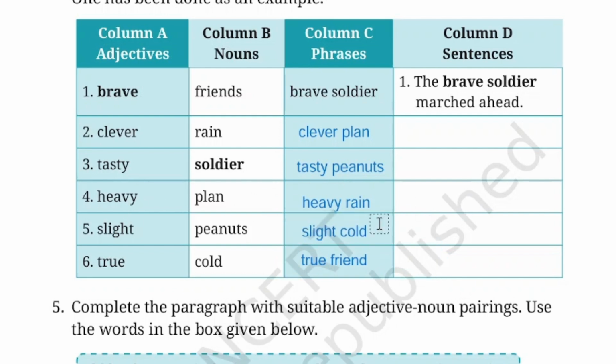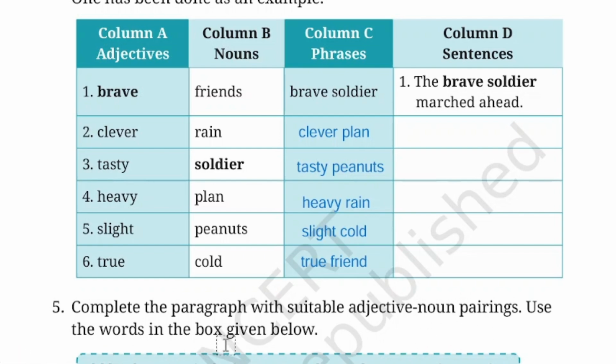Heavy, heavy and rain, heavy rain. So the phrase is heavy rain. The heavy rain caused the flood. Slight, slight plus cold, slight cold. So we can make a sentence like, slight cold made him uncomfortable. True, true plus friend, true friend. A true friend always supports me or supports us. So in this way, these adjectives plus nouns, we formed a new phrase, and with the phrase we have formed the sentence. Now next is complete the paragraph with suitable adjective noun pairing.